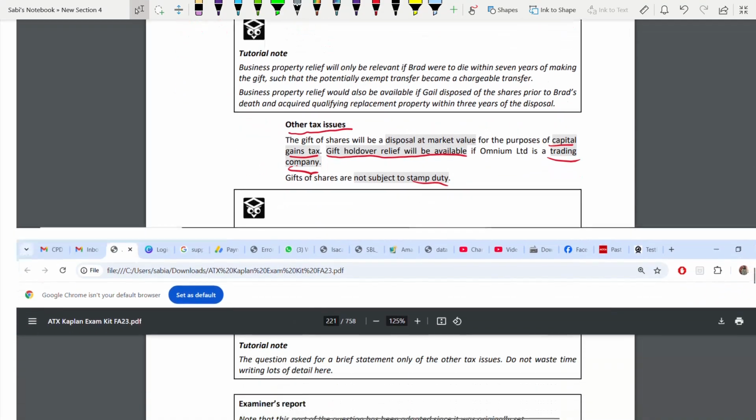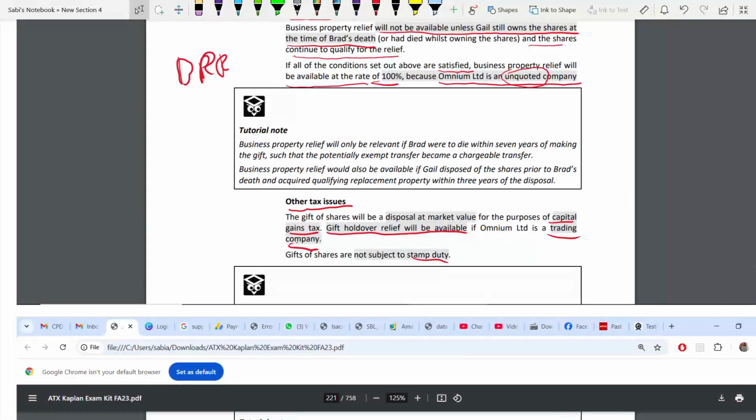there are two tutorial notes. Let us go through them just for your understanding. They're saying BPR will only be relevant if Brad were to die within 7 years of making the gift, such that the PET becomes a chargeable transfer. Why do you need BPR at 100%? It's good if it's a chargeable transfer. Then only you can reduce it and make your inheritance tax zero.